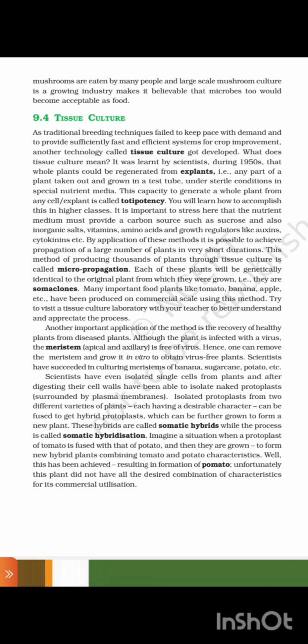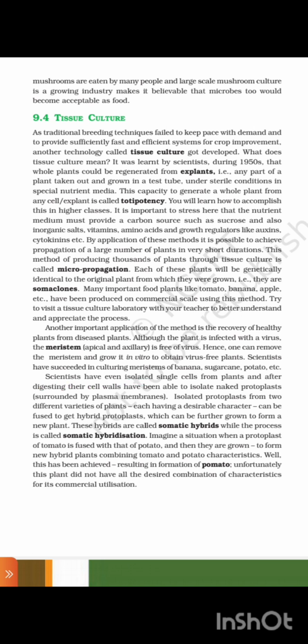Another important application of the method is the recovery of healthy plants from diseased plants. Although the plant is infected with a virus, the meristem, apical and axillary, is free of virus. Hence, one can remove the meristem and grow it in vitro to obtain virus-free plants. Scientists have succeeded in culturing meristems of banana, sugarcane, potato, etc.